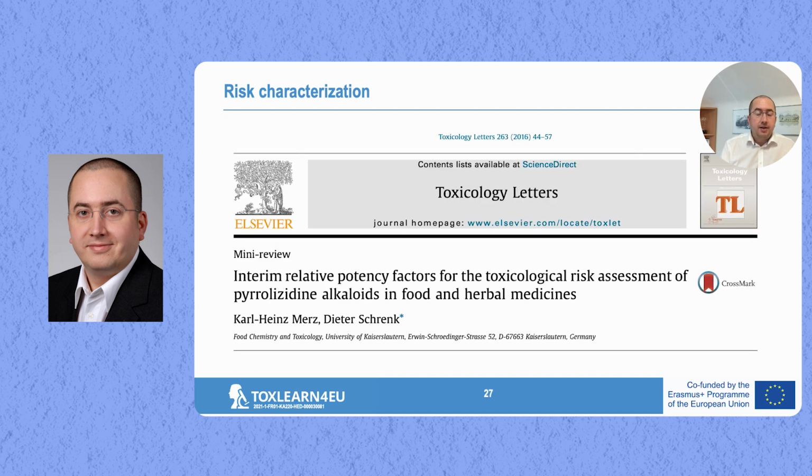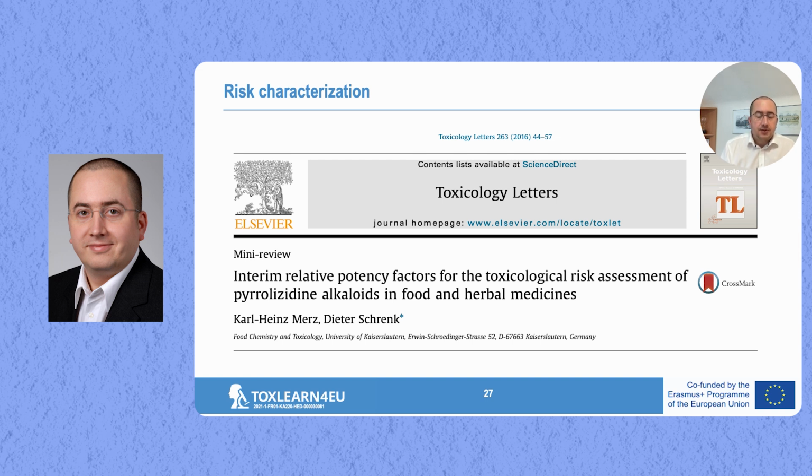At the very end, I would like to mention relative potency factors. I mentioned already before that the PAs are really a huge substance class, and we do have toxicological data for some of them. We do have very good data for some of them. But for many of these substances, we don't really have a lot of data available. The question is, how do we deal with these substances?